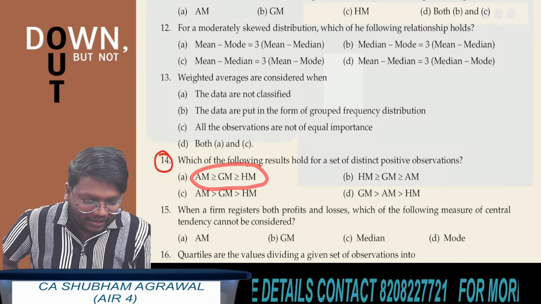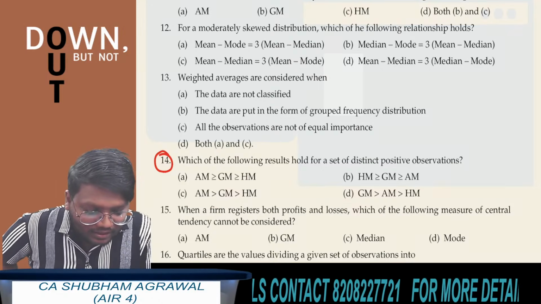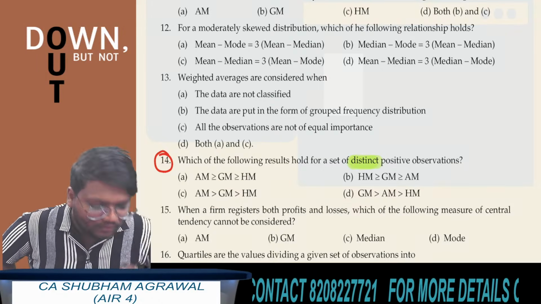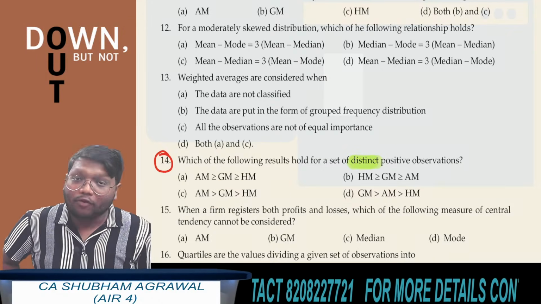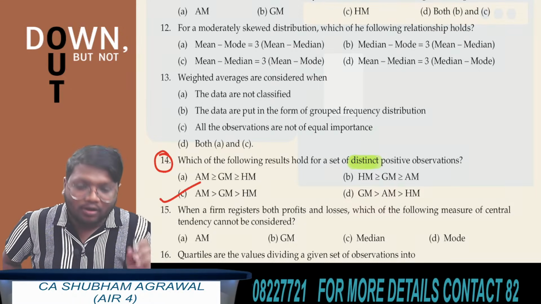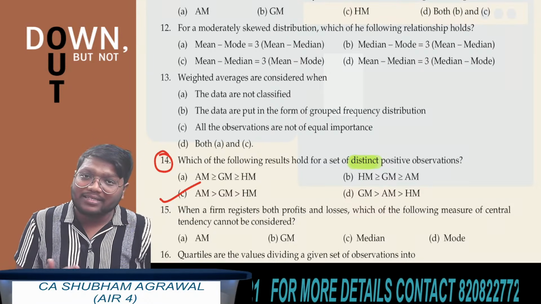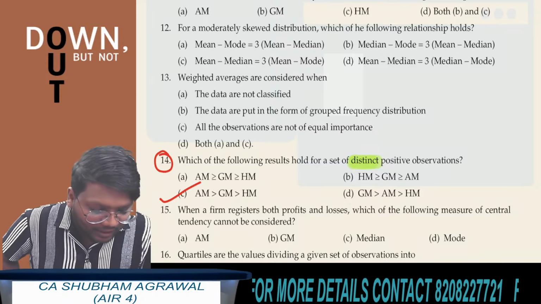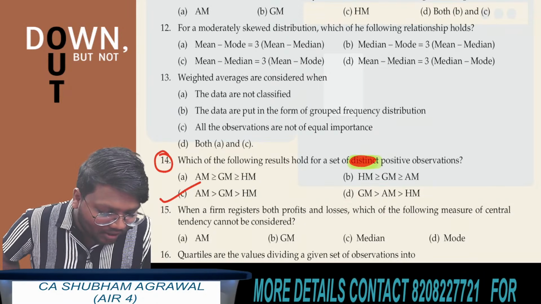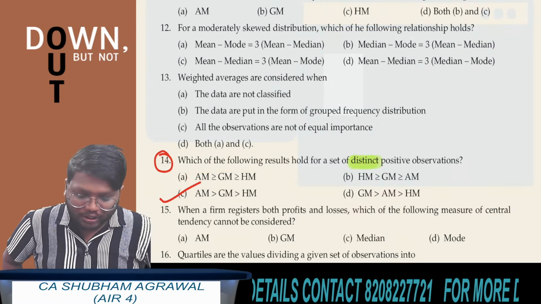Here the word distinct is there in the question. Option C: arithmetic mean is greater than geometric mean, which is greater than harmonic mean. If this word distinct is not there in the question, then option A is correct.